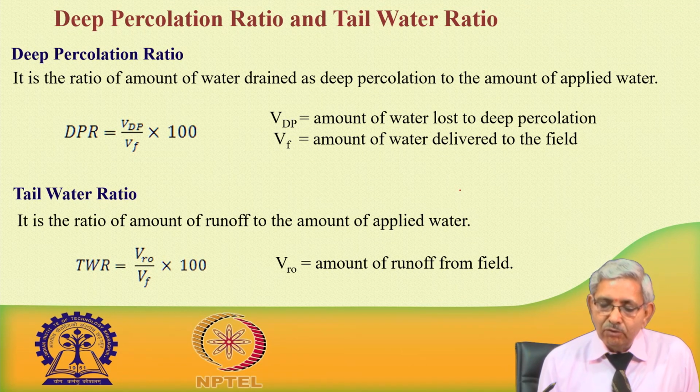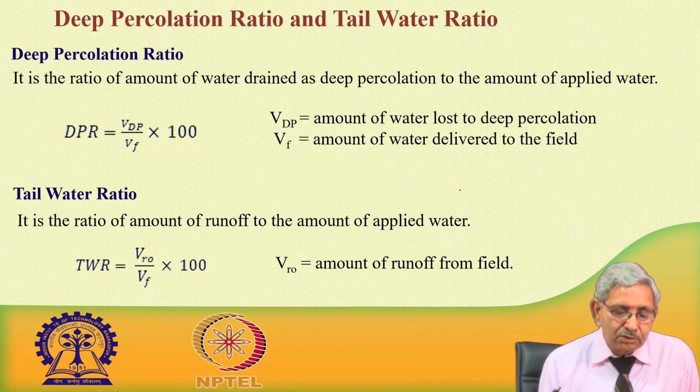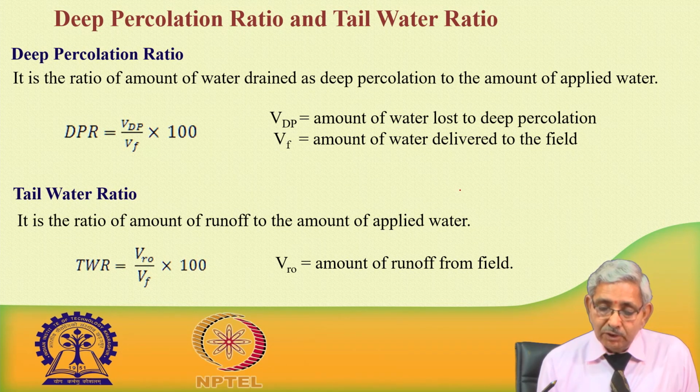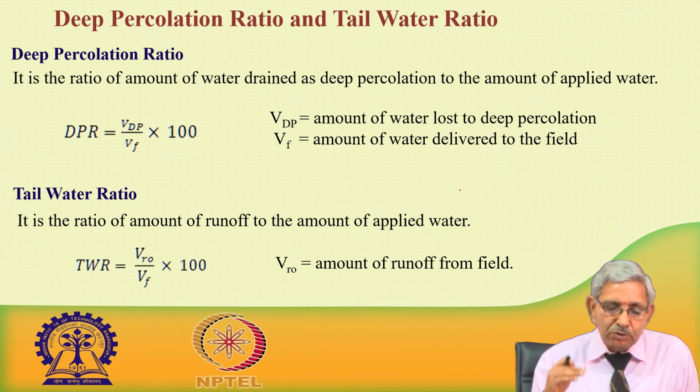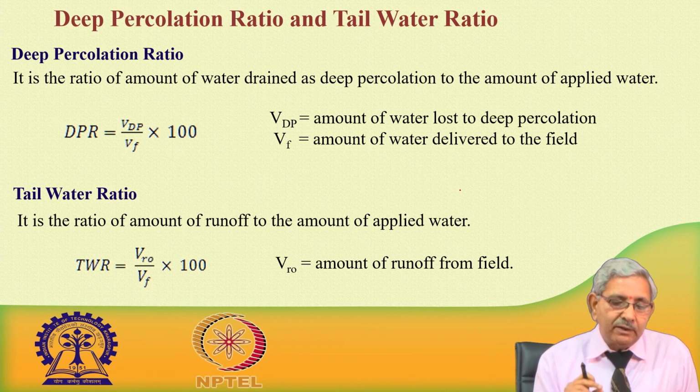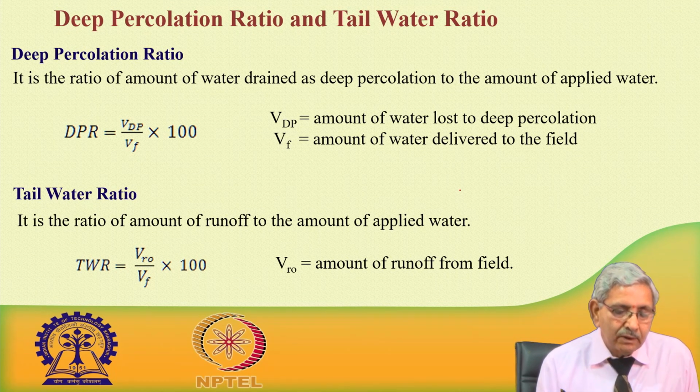Depercolation ratio and tail water ratio, these are the two components. DPR is given by VDP by VF, where VDP is the amount of water lost due to depercolation and VF is the amount of water delivered to the field. So, after the infiltration process, if we are able to measure the amount of water percolating below the root zone depth, and the amount of water which has been supplied, then we can know the depercolation ratio or depercolation efficiency.